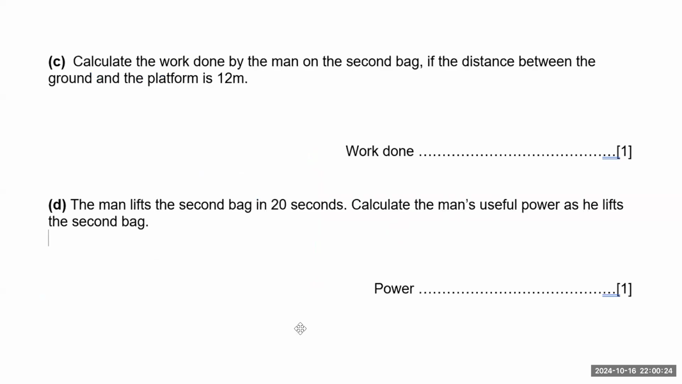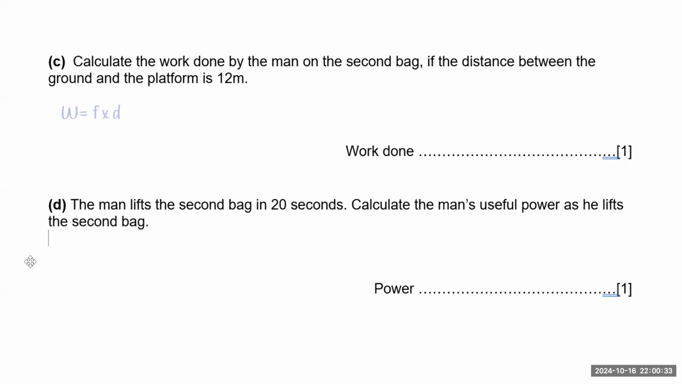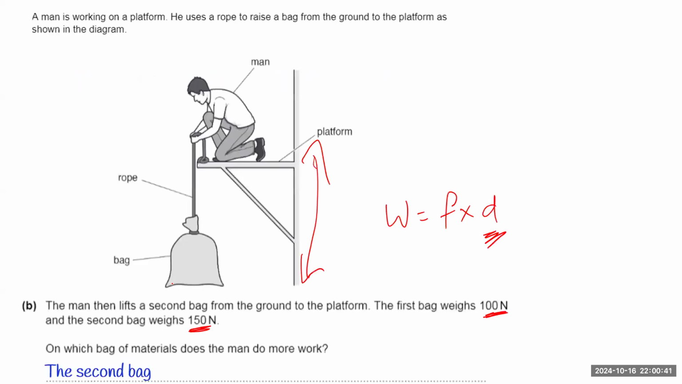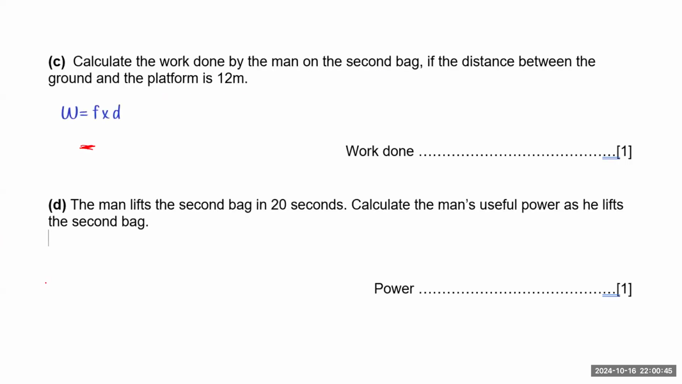Calculate the work done by the man on the second bag if the distance between the ground and the platform is 12 meters. Okay, so the bag is 150 newtons. Did they give us the weight? Yes, the weight is 150 newtons times the distance 12, so the work done would be 1,800 joules.